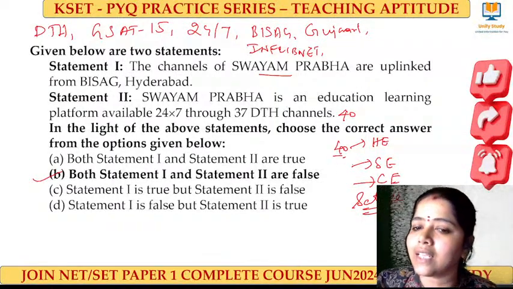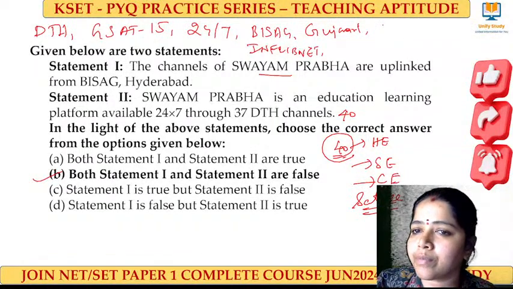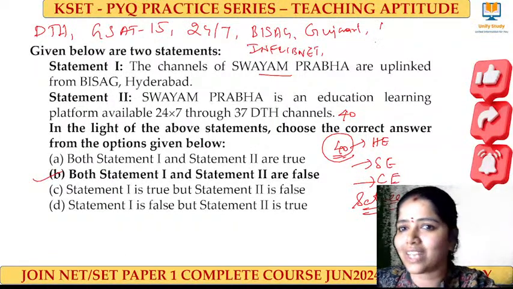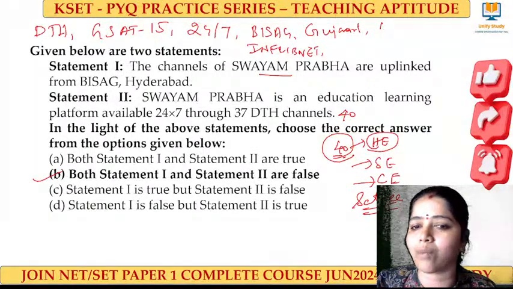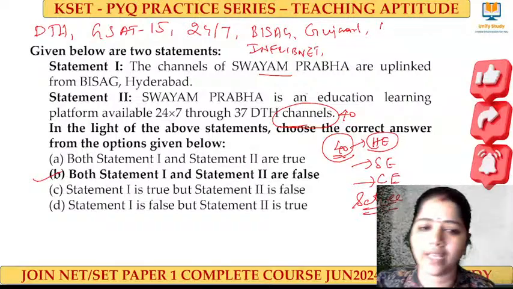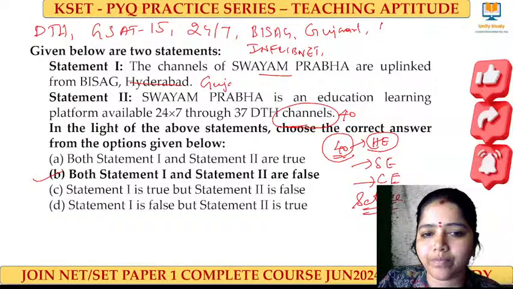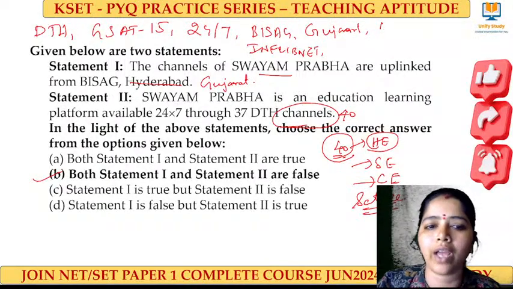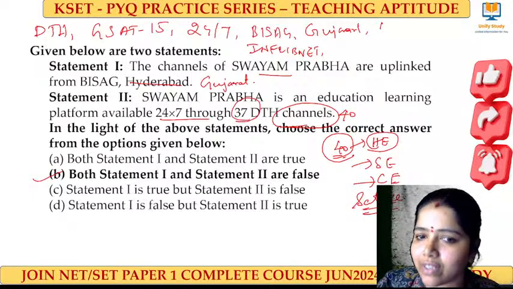In these 40 higher education channels, what we have to study here is about the channels. Yes, clear. So this is not Hyderabad, this is Gujarat. That's why Prabha runs 24/7, and it's not 37 DTH channels.